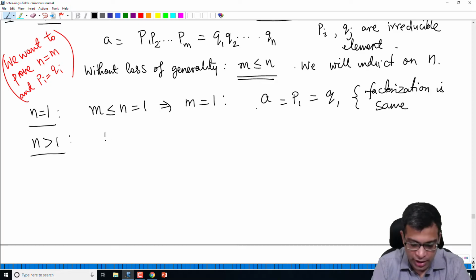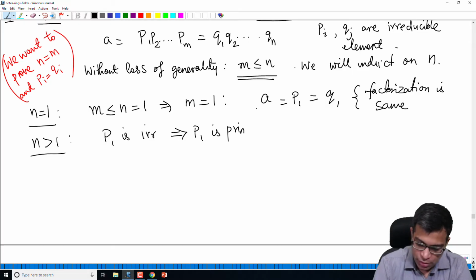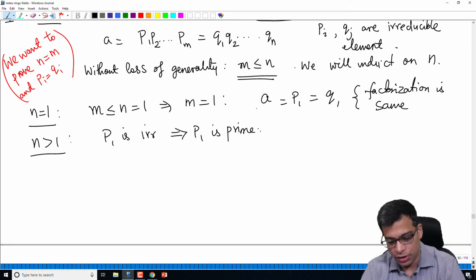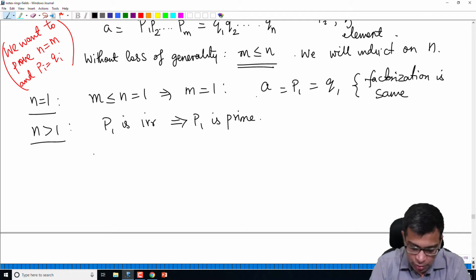Now note that p1 is irreducible. This implies p1 is prime by hypothesis, because I am assuming that every irreducible element in our ring is a prime element. P1 is irreducible because we have taken an irreducible factorization, and by hypothesis of the proposition it is prime. Now what we know is that P1 divides A, right?